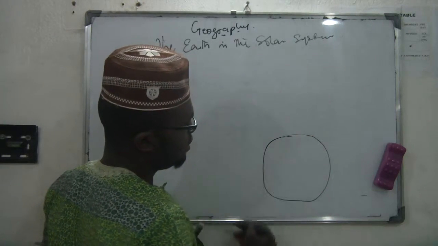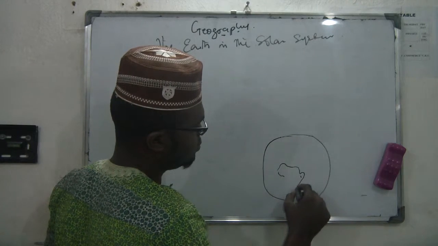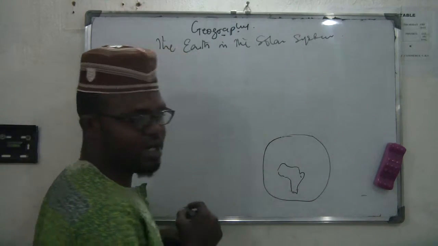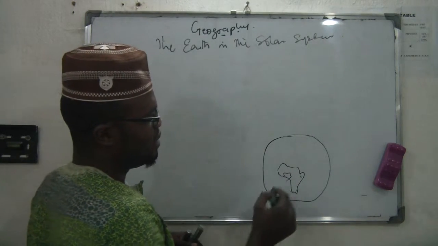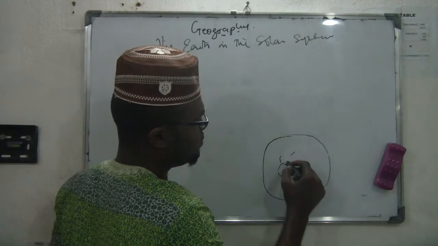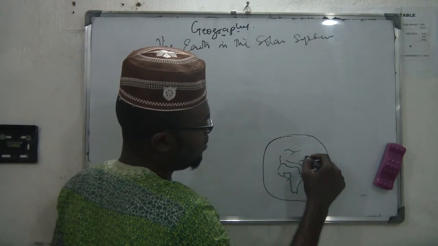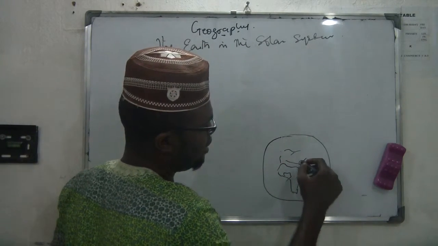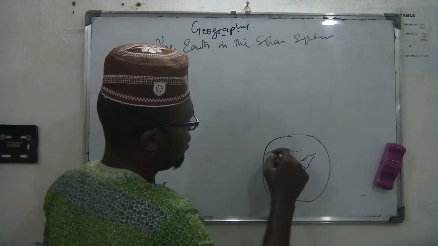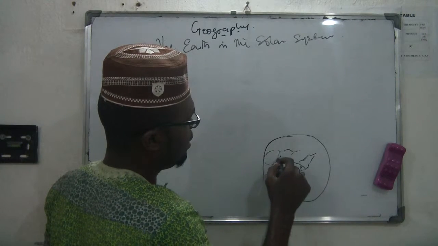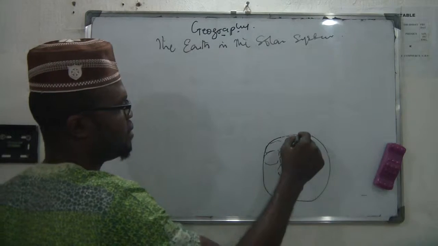Something like this. You have Africa. This is Africa, and this is Nigeria, where we are staying here. Then you have Europe. You have some part of Asia, Middle East. Then you have the South and North America thereabouts.